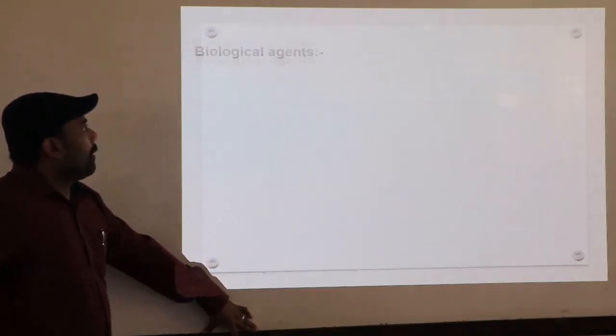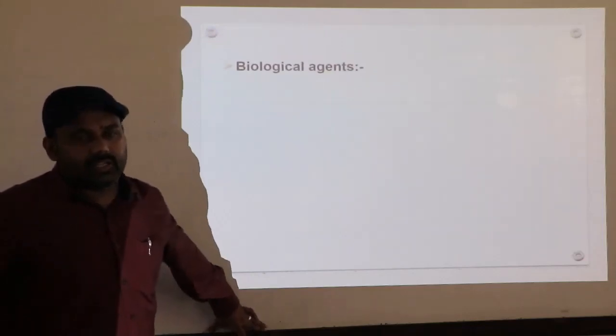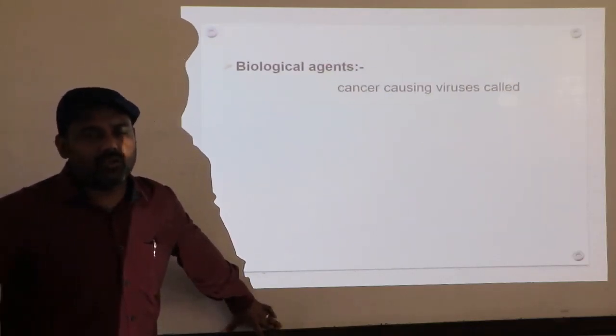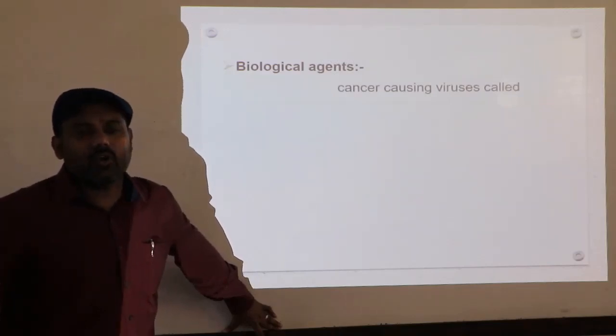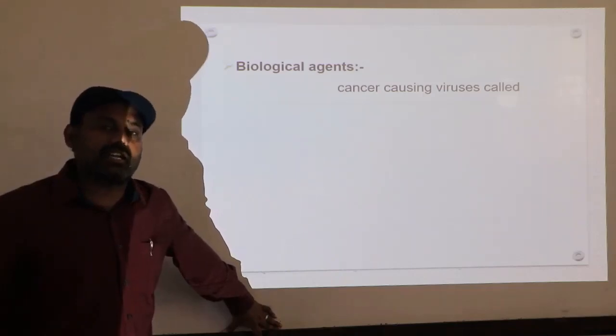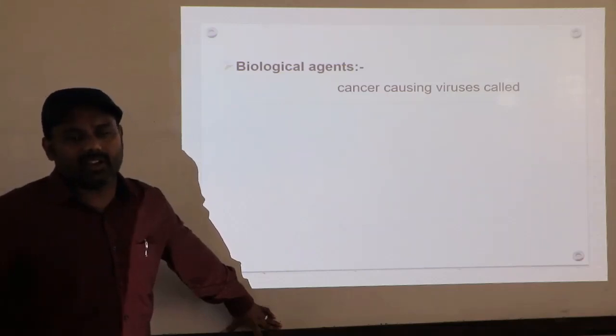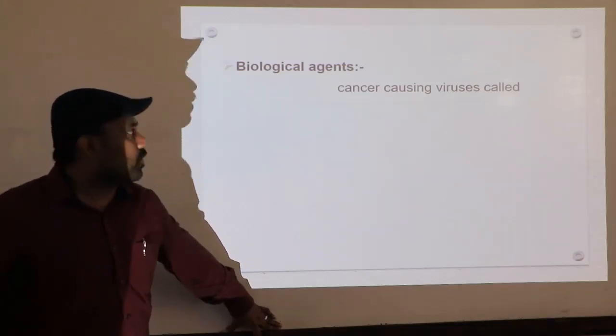Next, biological agents. There are some viruses that are called oncogenic viruses. Onco refers to oncology, the study of cancer. Genic refers to producing. So cancer-producing viruses are called oncoviruses.